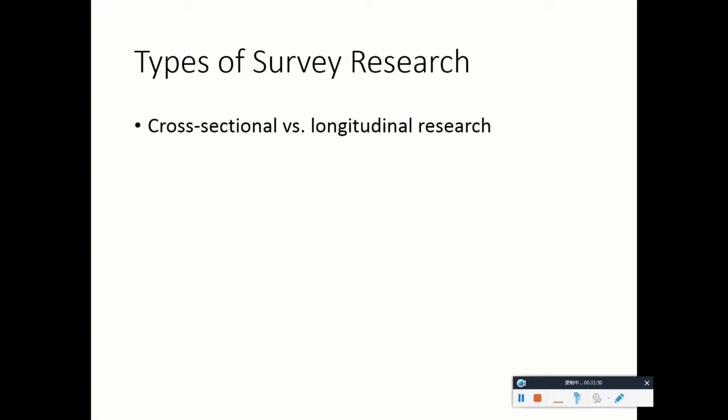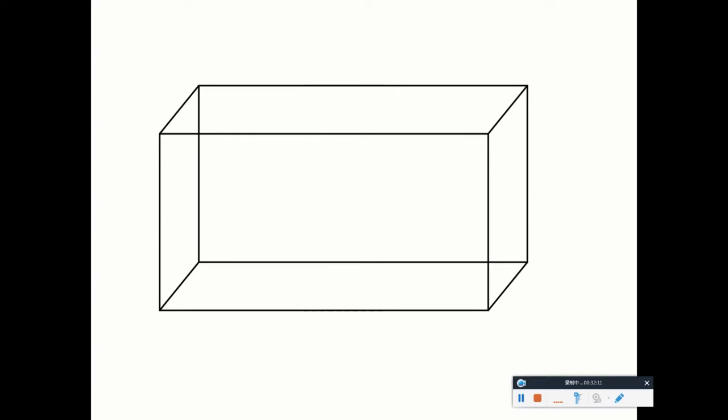So the first distinction that we can make is between cross-sectional survey research and longitudinal survey research. To understand the difference between these two types of research, we can rely on this cubic thing to facilitate our understanding, right?